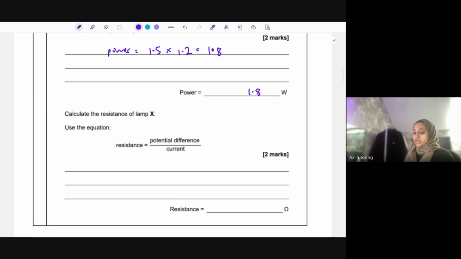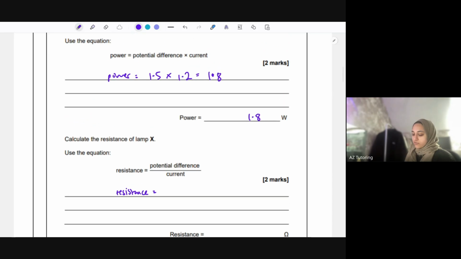Okay, calculate the resistance of the lamp. So remember, the resistance is measured in ohms. Again, please try and remember the units because they don't always give them. So resistance is potential difference. Always make sure you write your working out with these as well. Don't just stick it in your calculator because you're getting a mark for that working out as well.